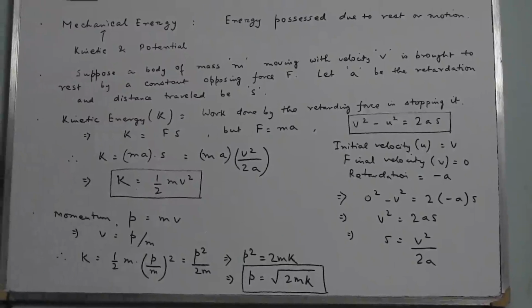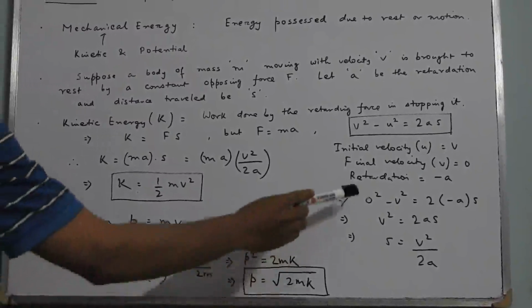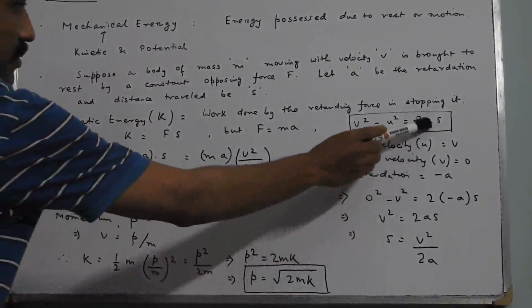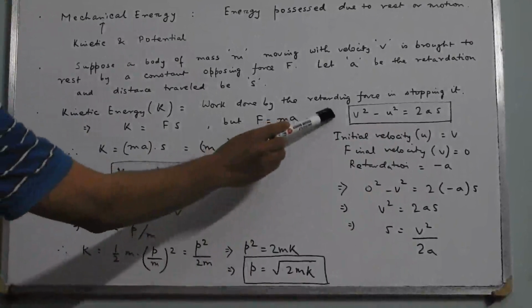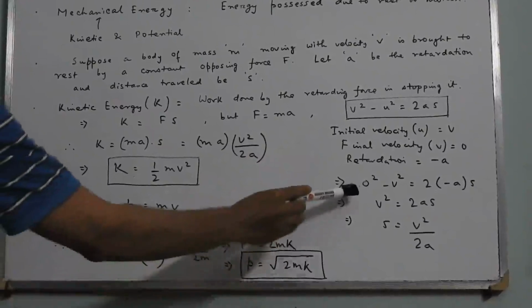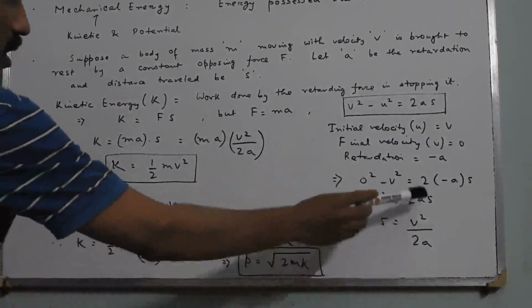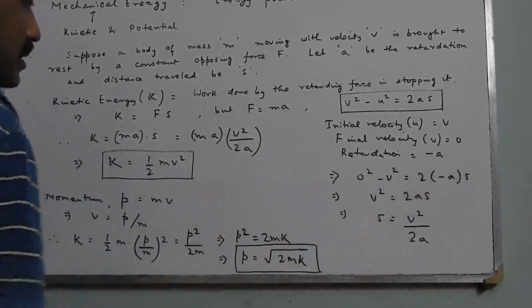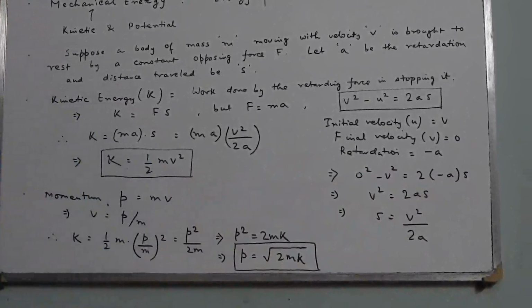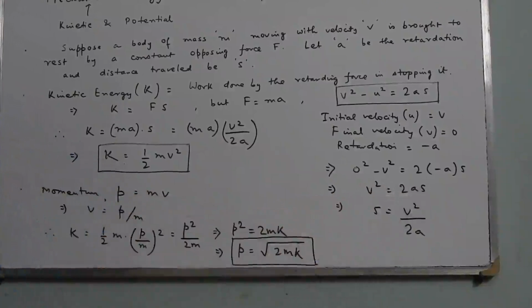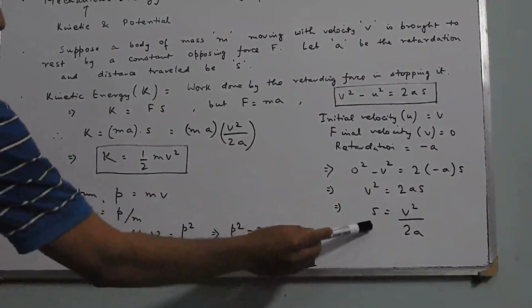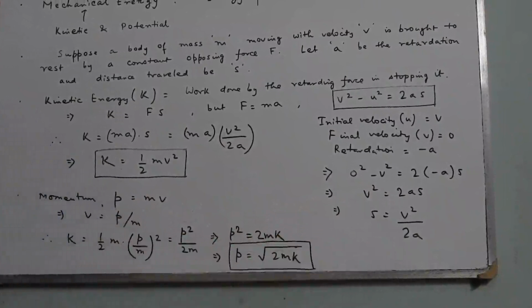And because the force has produced a retardation, we write minus a instead of a. So this equation becomes 0 square minus v square is twice of minus a into s. That implies v square equals 2as, and so s equals v square upon 2a.